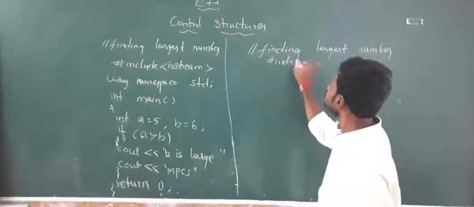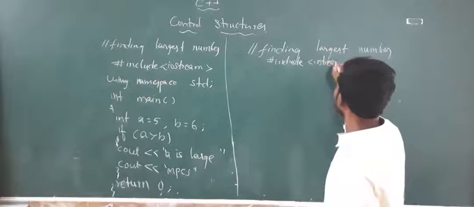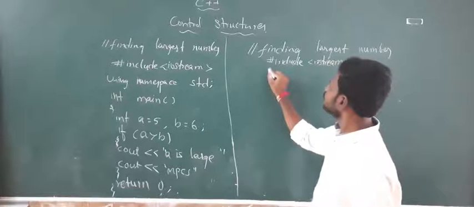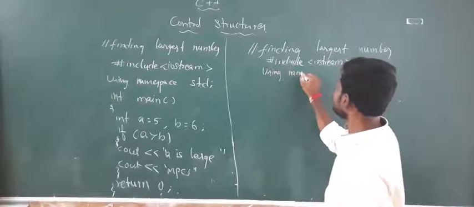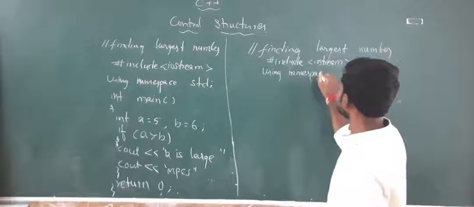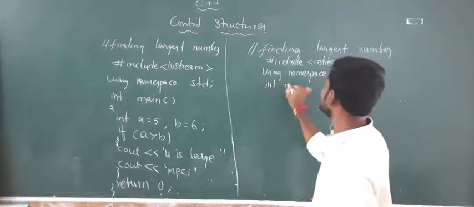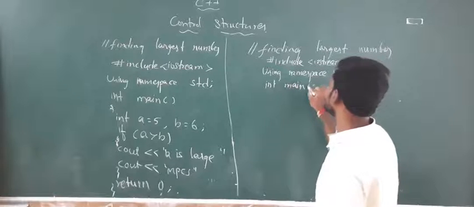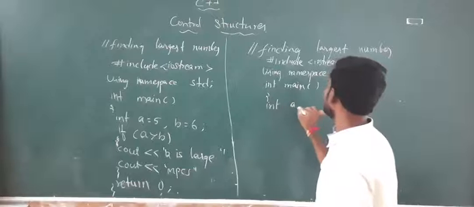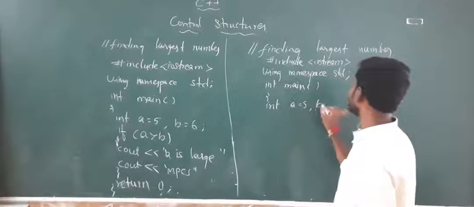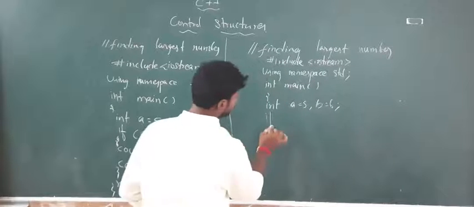But here you see in this case, #include <iostream> and using namespace std and int main, same program, but here I am going to use the else part. Okay, int a is equal to 5, b is equal to 6. So consider I am using an if statement here.